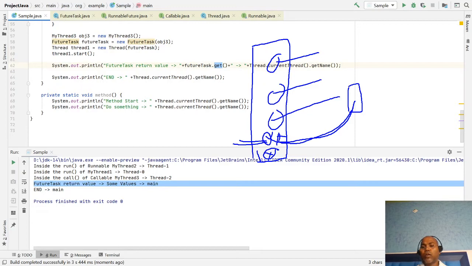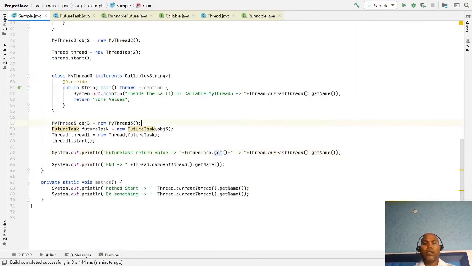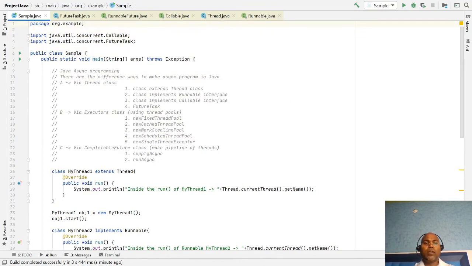If you are not waiting on a blocking call, they are independent. Now your program is completed. The main thread is completed. They run independently when they get a chance. Okay, so these are the different implementations of the Java thread class through which you can create your own class.